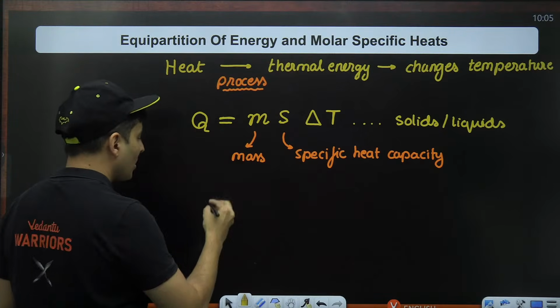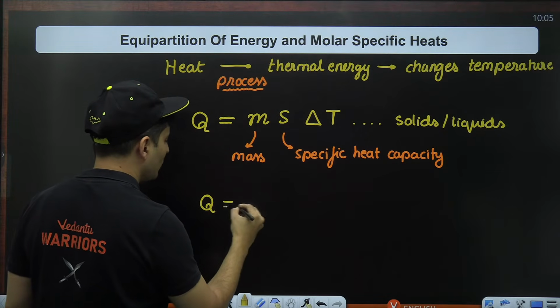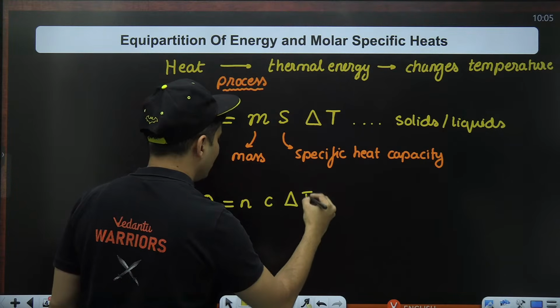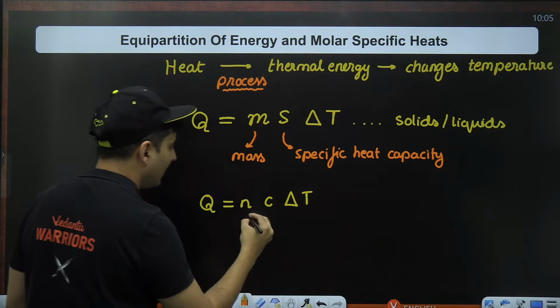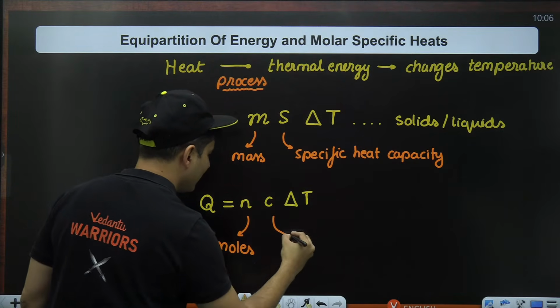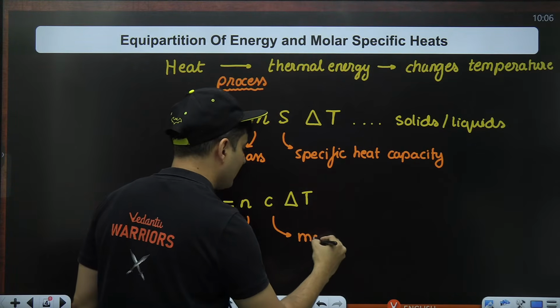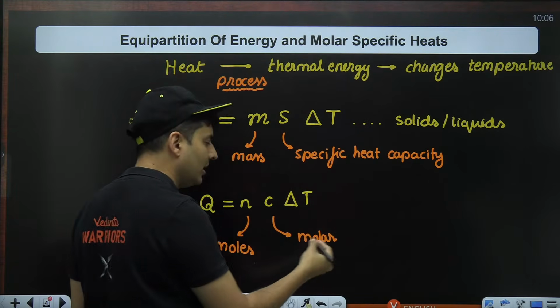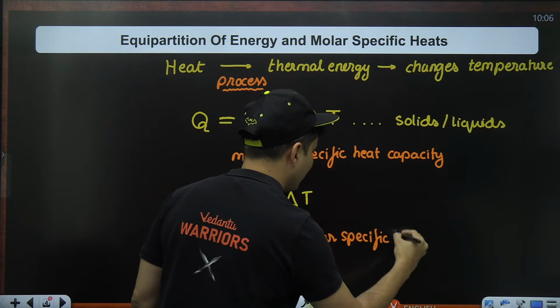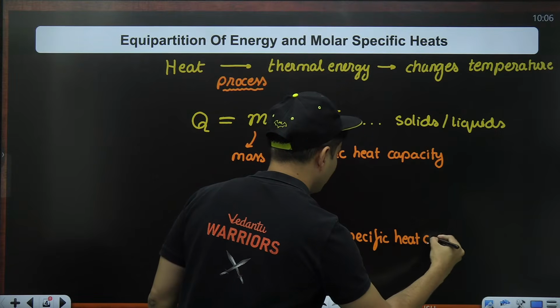But the moment you have a gas, then you use moles and you use Q = n C ΔT. So in this situation, n is nothing but the number of your moles, C is your molar specific heat capacity. Per mole, how much heat you need. Molar specific heat capacity.